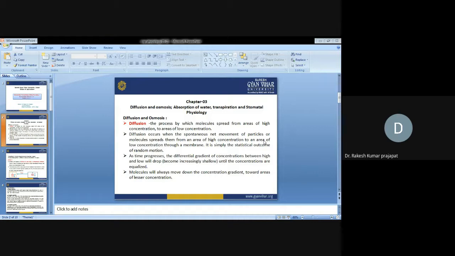It is simply the statistical outcome of random motion. As time progresses, the gradient of concentrations between high and low will drop, meaning it becomes increasingly shallow until the concentrations are equalized. The molecules will always move down the concentration gradient toward areas of lesser concentration. So in simple terms, diffusion is the movement of particles or molecules from an area of high concentration to an area of low concentration.